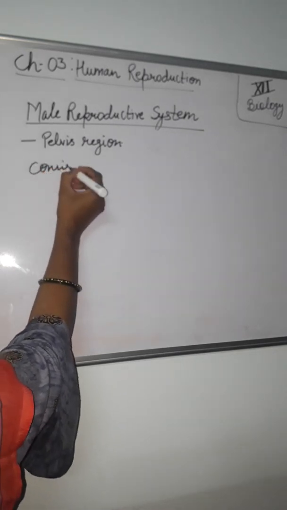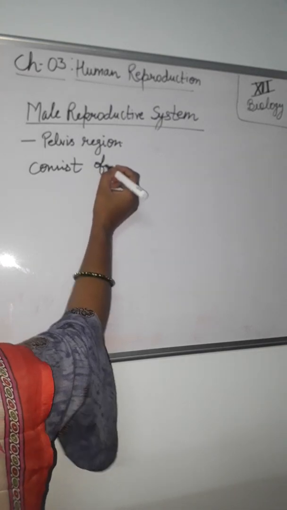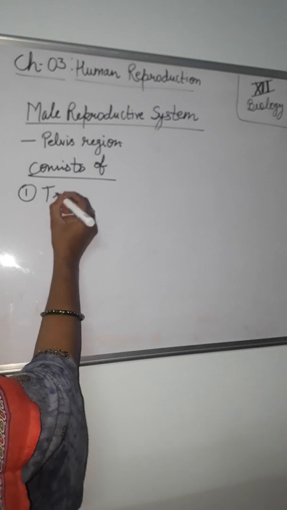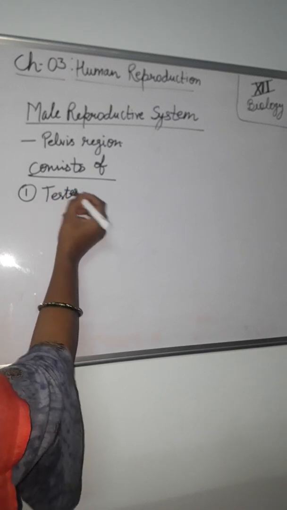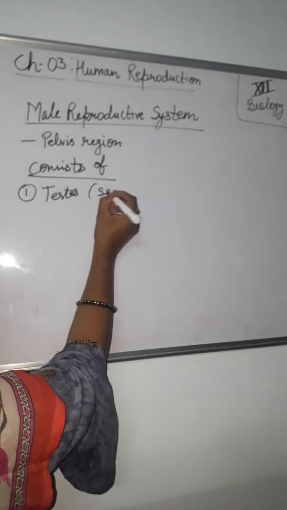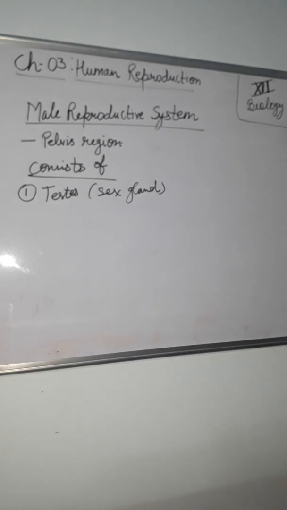It consists of, first one, the testis, a pair of sex glands.